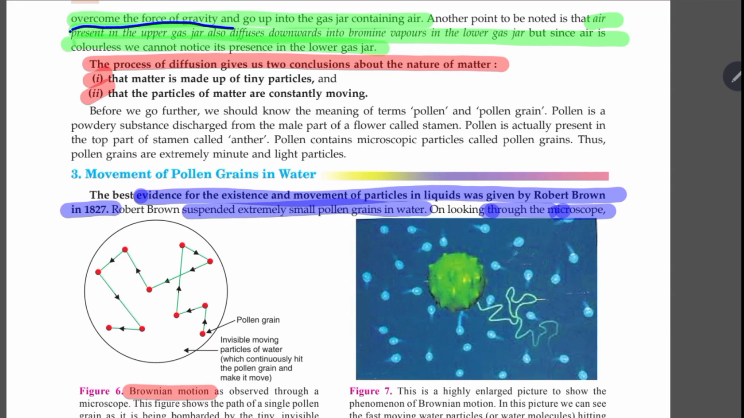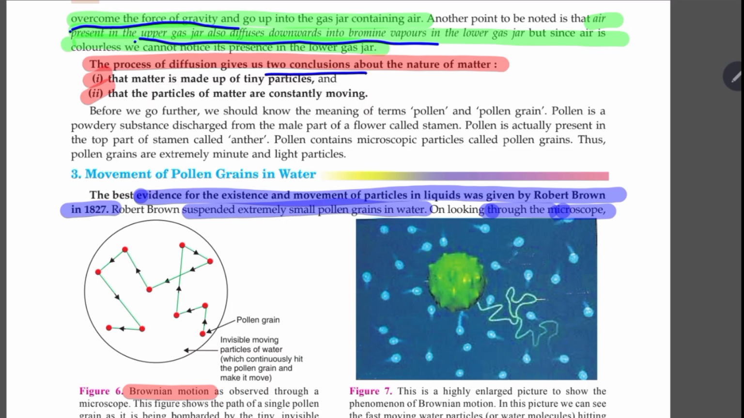So the upper gas jar also diffused downwards. So there is a uniformity in both the jars. And now the colored vapor is uniformly distributed, and the composition has become uniform in both the jars. Now the process of diffusion gives you two conclusions. These are the two conclusions.